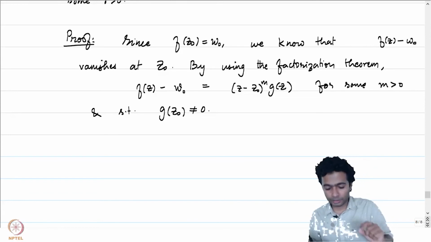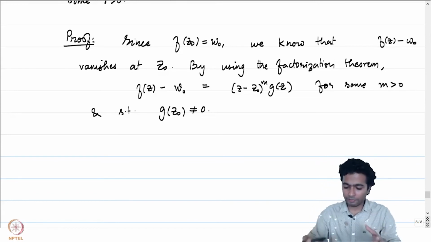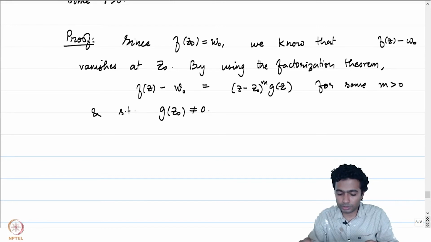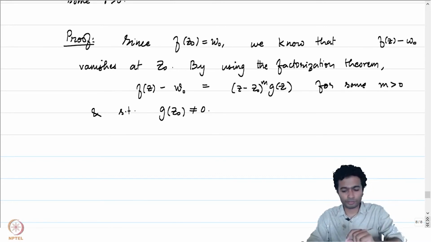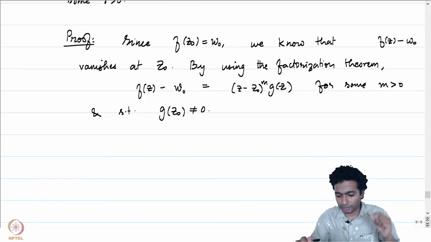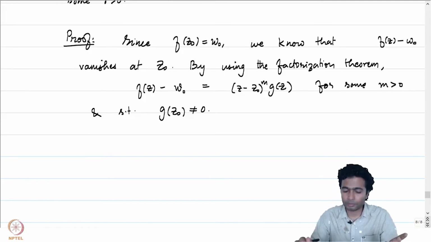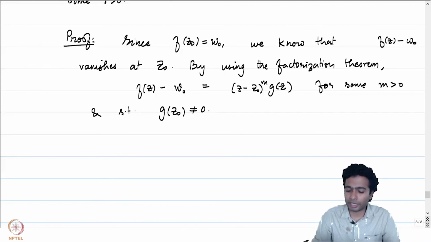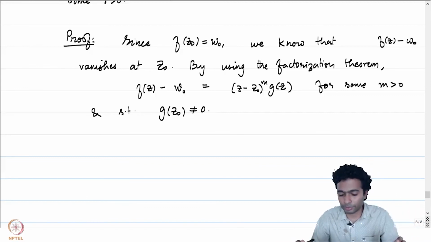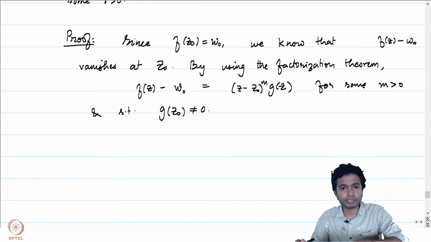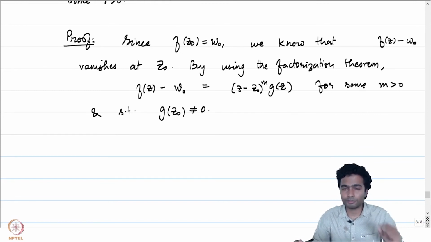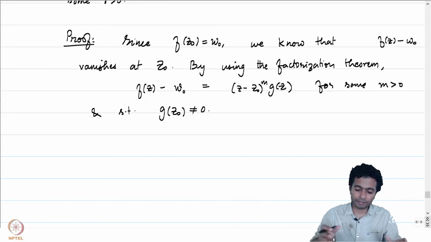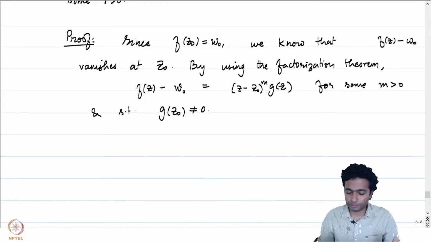So a key thing to keep in mind is that while we did this, we have very crucially used the fact that f is a non-constant function, and because of that, all derivatives of f at the point z0 cannot vanish. Because if that happens, then by the principle of analytic continuation, f would be identically equal to 0. And that is precisely the reason why we are able to get hold of one such m to write our f of z minus w0 as z minus z0 to the power m times g of z, and where g of z0 is not equal to 0.